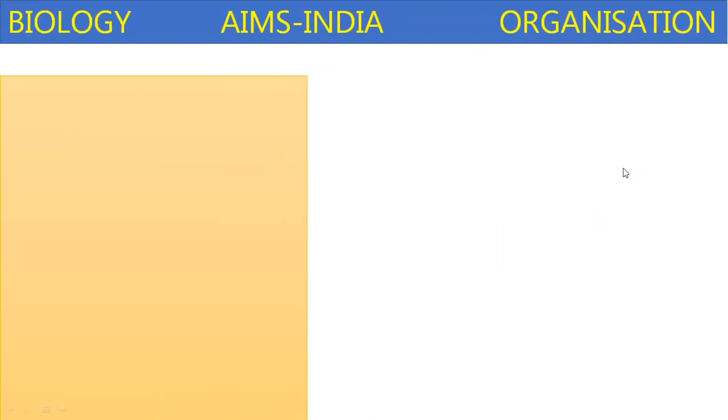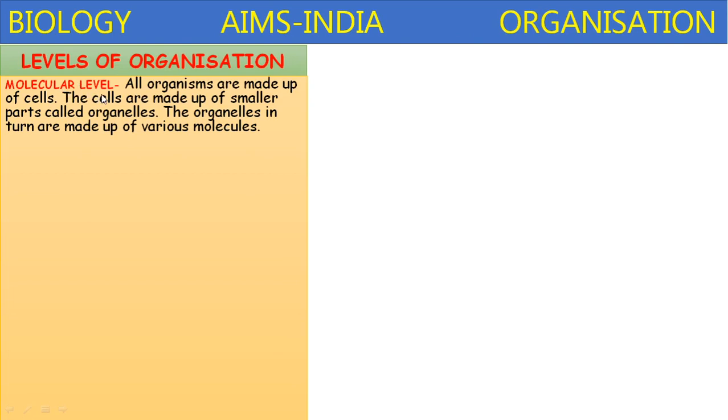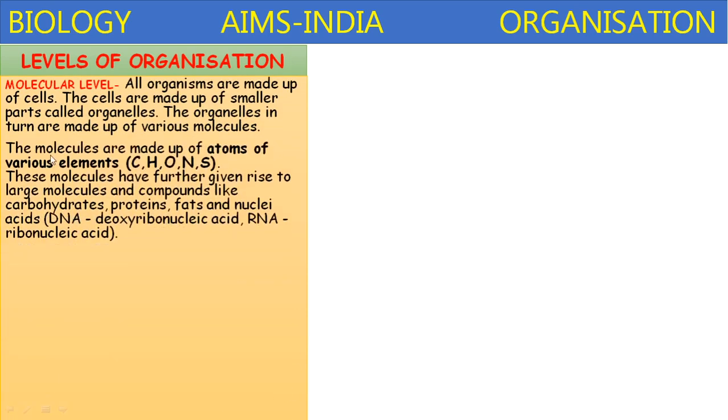Further in the levels of organization, let us discuss the molecular level. All organisms are made up of cells. The cells are made up of smaller parts called organelles. The organelles in turn are made up of various molecules. The molecules are made up of atoms of various elements such as carbon, hydrogen, oxygen, nitrogen, sulfur, etc.